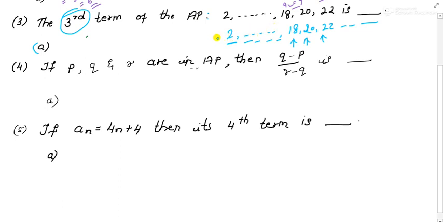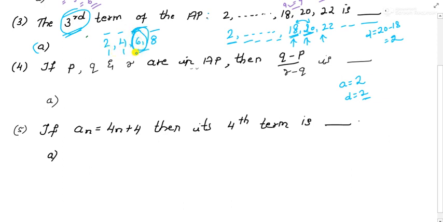So what we can do, if you look here, you have a, the value of a is 2. These two are adjacent to each other, so we can find the common difference using the next number minus the previous number. So 20 minus 18 will give you 2. So the common difference is 2, right? The first term is 2. If the common difference is 2, what will be the next term? 2 plus 2 is 4, 4 plus 2 is 6, 6 plus 2 is 8. So these are the first, second, third, fourth terms of the AP. Here they have asked for the third term. So first, second and third, this is your answer. This is how, just using your common sense, you can tell the answer.